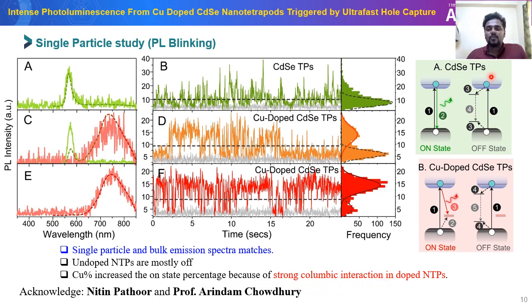So what is the on and off state, that can be understood by this scheme. So in the case of undoped, after photoexcitation, if the excited charge carrier recombines radiatively and gives the emission, that is called the on state. If anyhow the excited carrier traps to the defect state and recombines non-radiatively, that is called the off state. And the same thing can be applied for the copper-doped CdSe nanotetrapod.